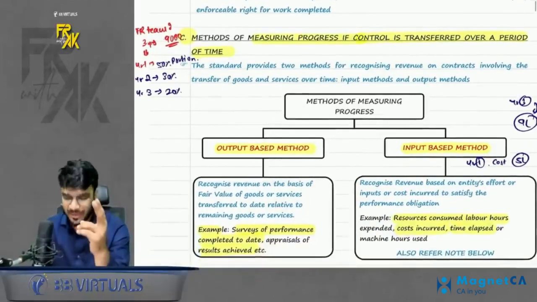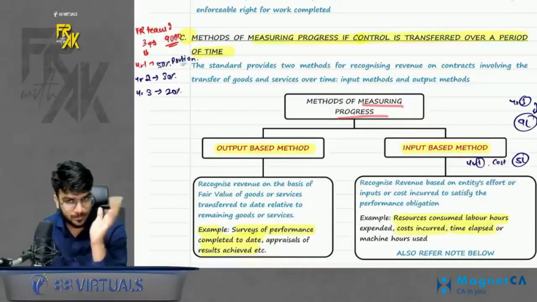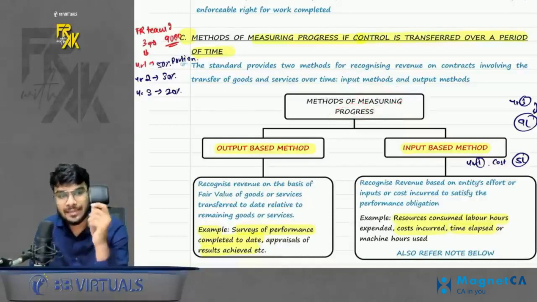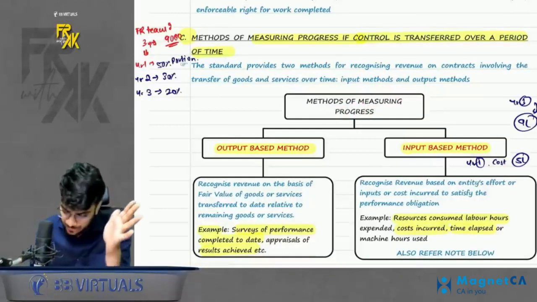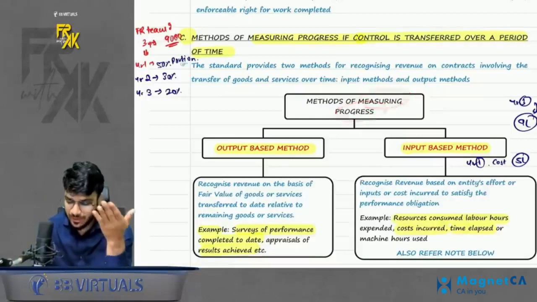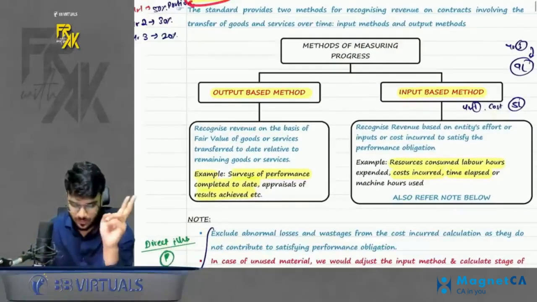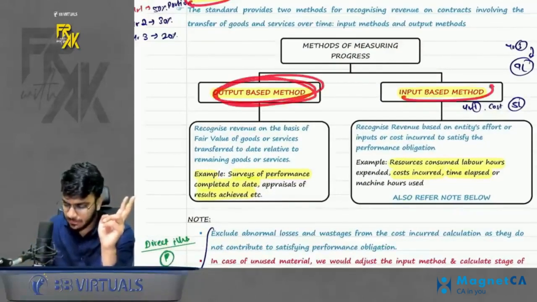So there are 2 ways of measuring progress. Why do we need to measure progress? Because however much progress has happened, that much revenue we will book each year. So this measuring of progress is only relevant when the control is getting transferred over a period of time. So we have two methods. One is the output based method, one is the input based method.